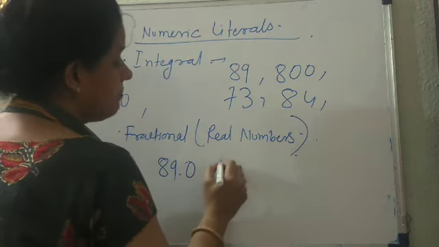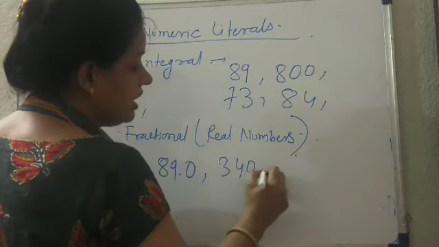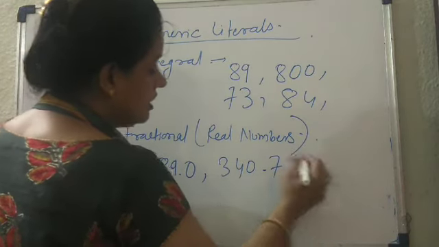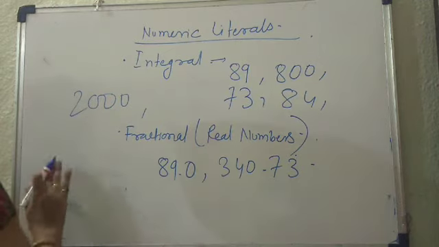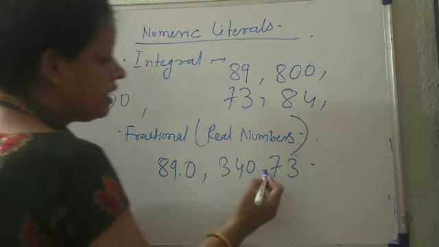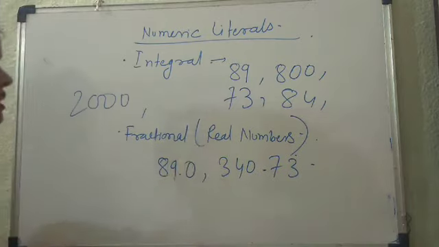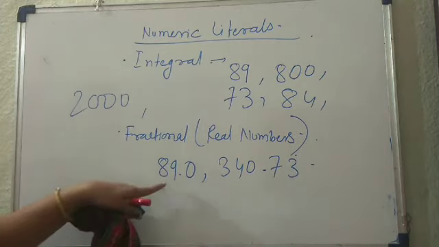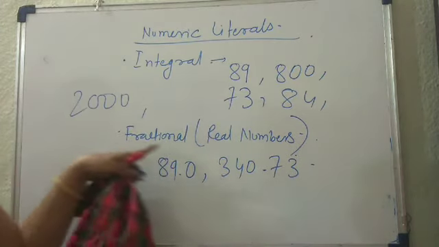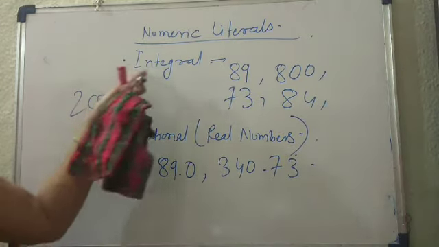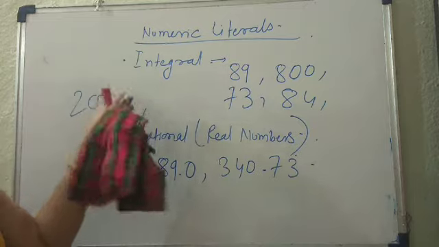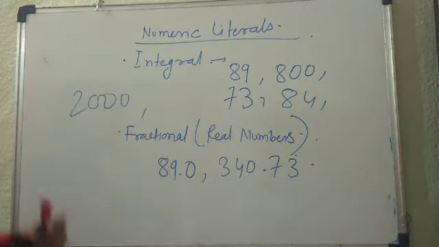If you use 340.73, this is also a real number. So anything which includes a decimal place is considered a fractional or real literal. All the integrals which don't include a fractional part are integral values.